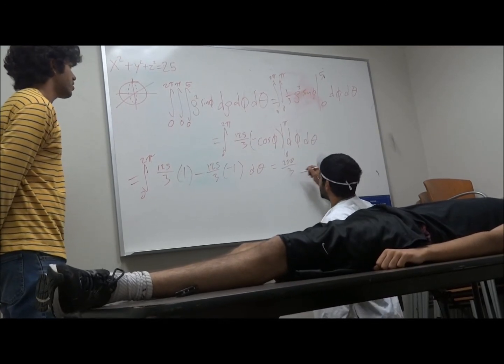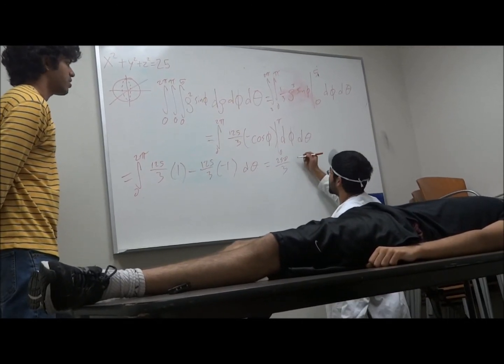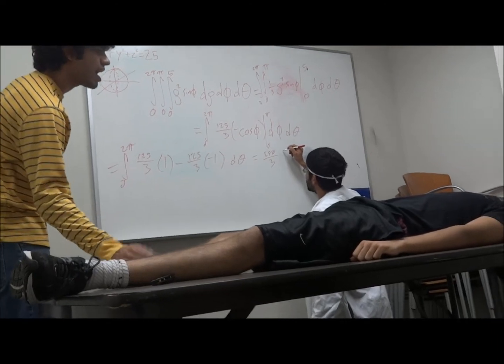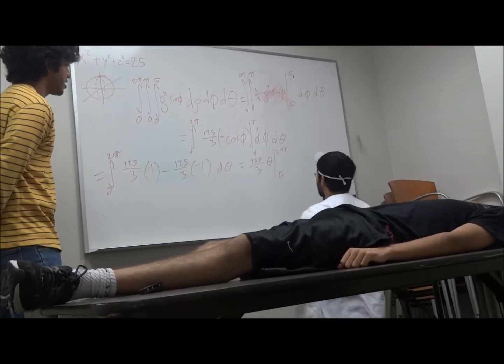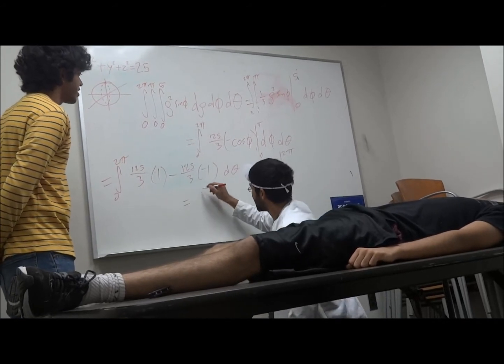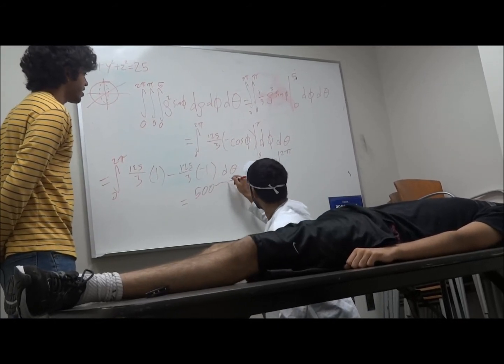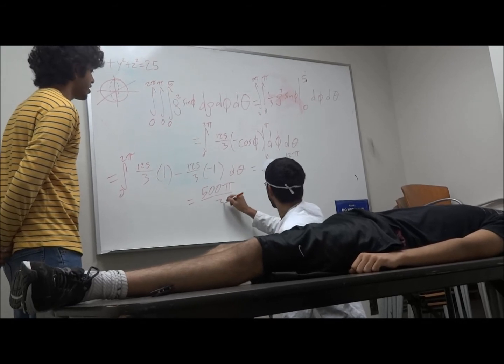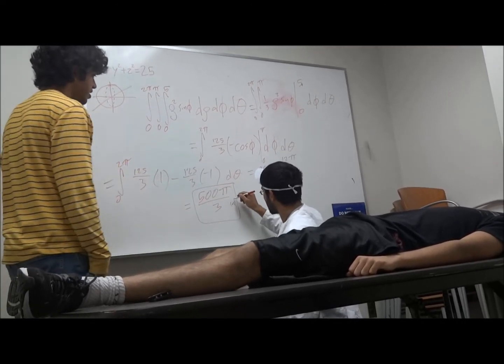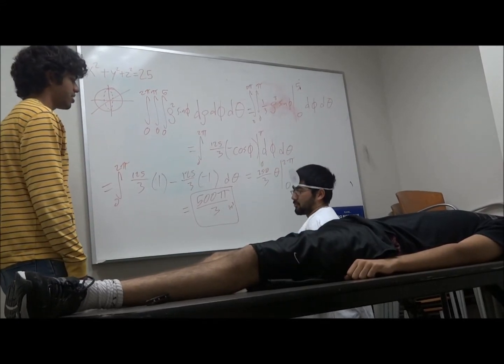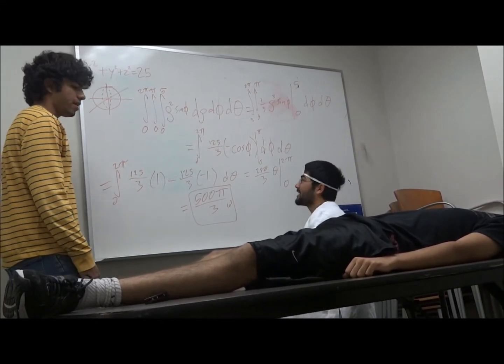250. Yeah. We're almost there, we're almost there. We're gonna save this man's life right now. We have theta from 2 pi to 0, because I just integrated that really quick. And this gives us, wait for it, 500 pi over 3 inches cubed. Because remember, we're doing real live objects now. Okay? Alright, let's note that down.